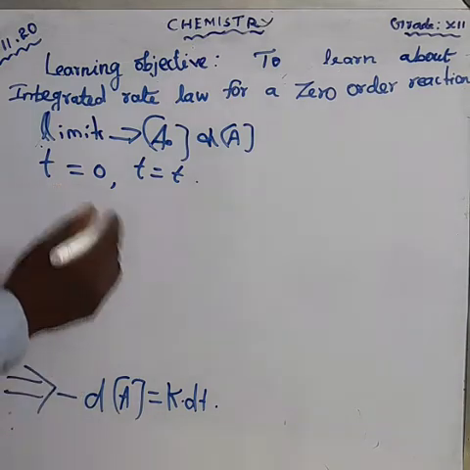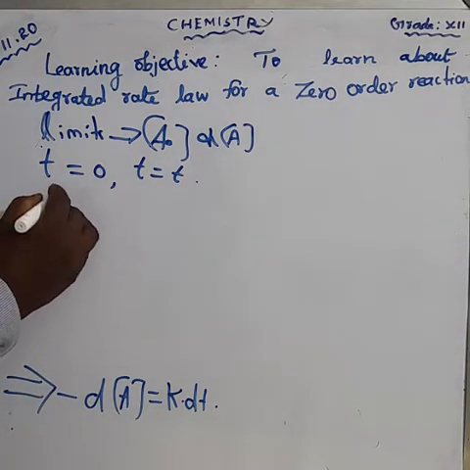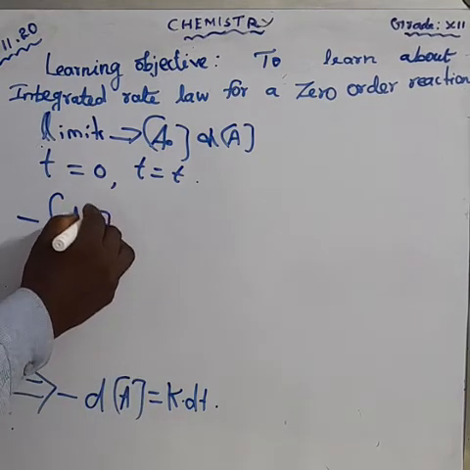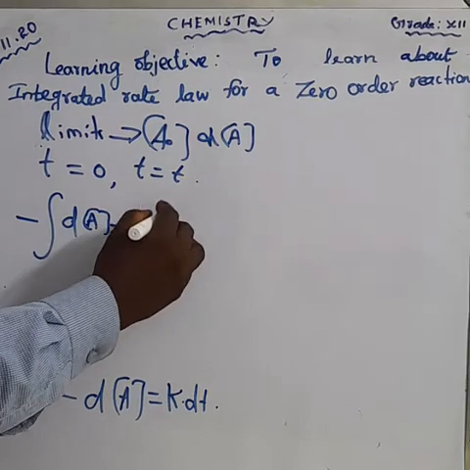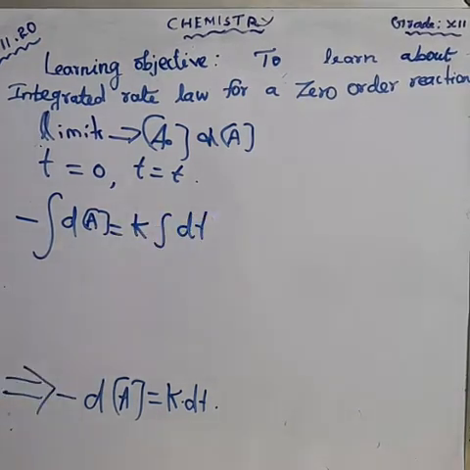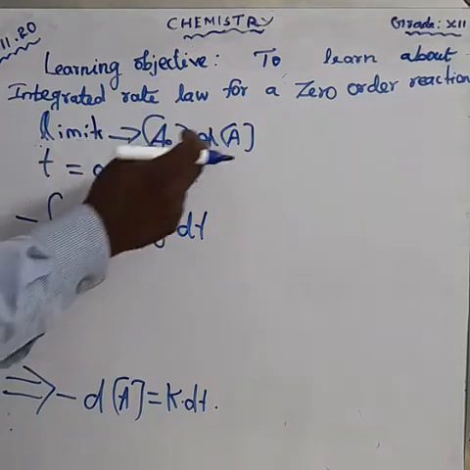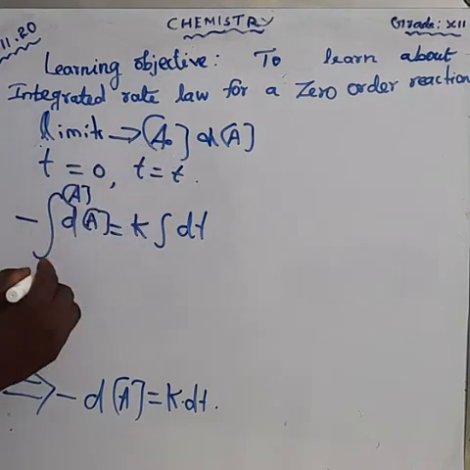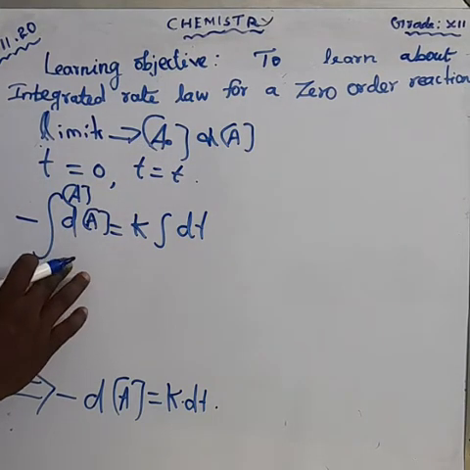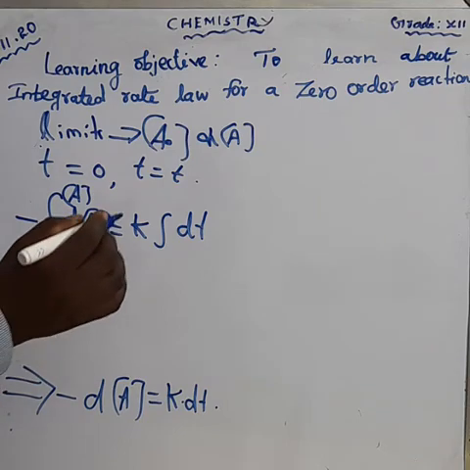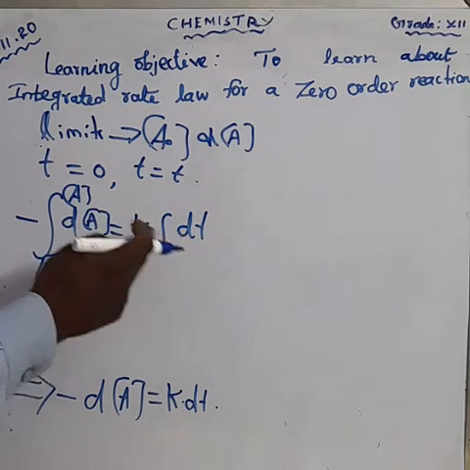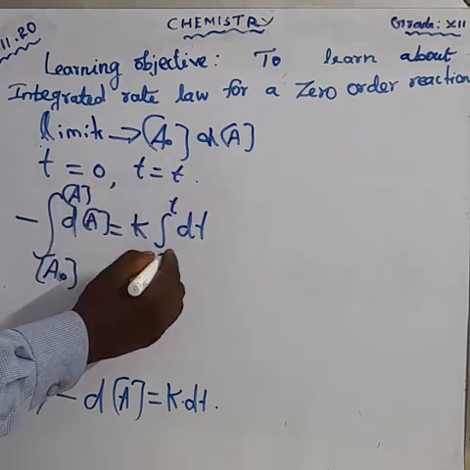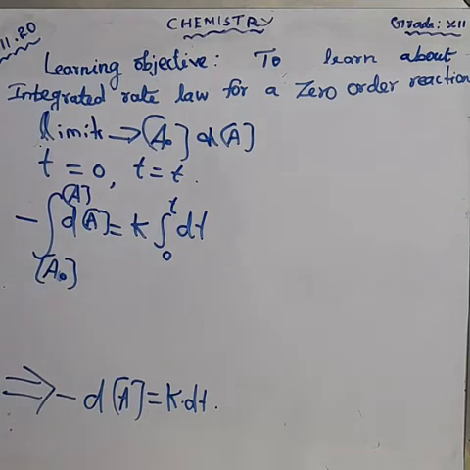That is, minus integration dA equal to K integration dt. I told you there are two limits. Which are the two limits? The upper limit is A, and the lower limit is A naught. Next, for time, I told you the upper limit is t and the lower limit is 0. These are the two limits.